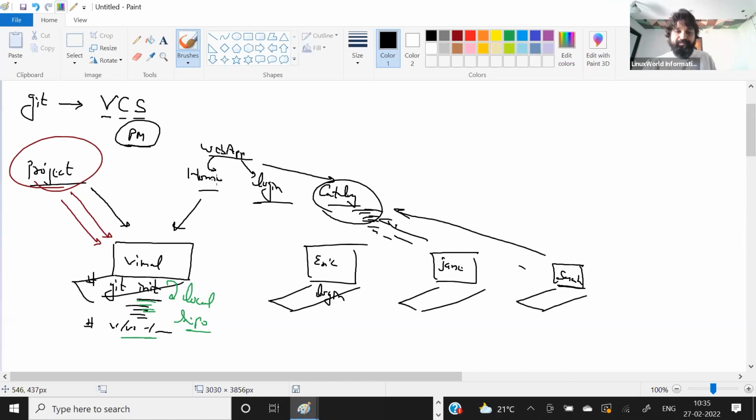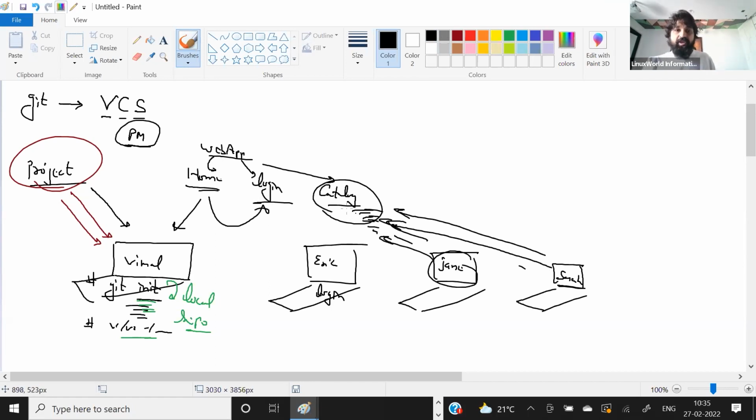If this team wants to sync, maybe in the home page I have to integrate the login. Maybe whatever code Jane created, they want to integrate with Sarah's.